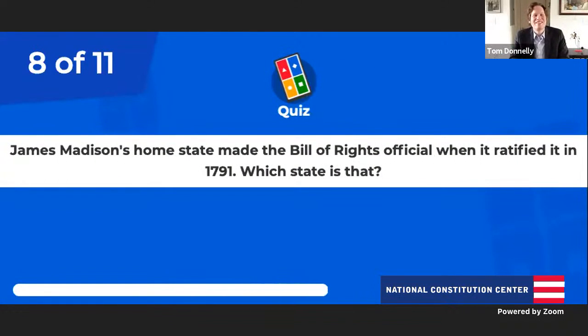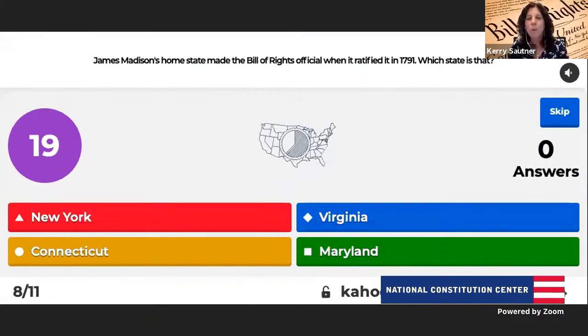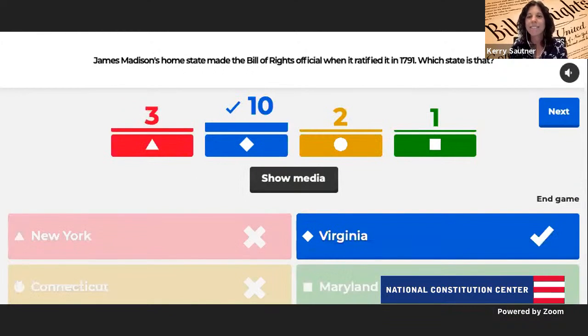James Madison's home state, Warren better get this one right, made the Bill of Rights official when it ratified it in 1791. So the last of the 9 out of 13 to ratify it. Which state is that? New York, Connecticut, Virginia, or Maryland? So where is James Madison from? And what did we say? 7 or 8 of the presidents are all from this state as well. Very good. Virginia is the correct answer.